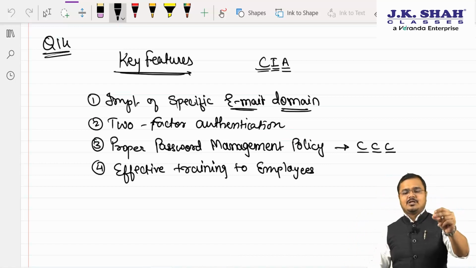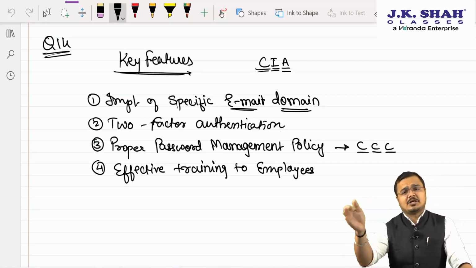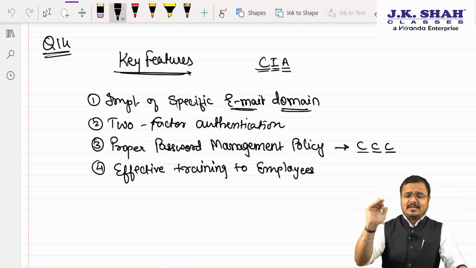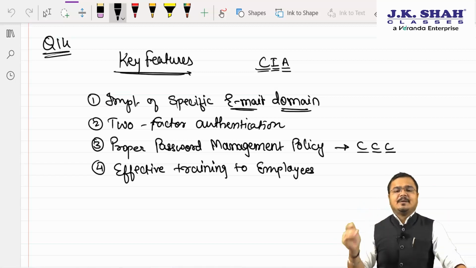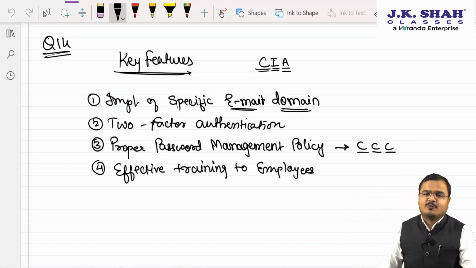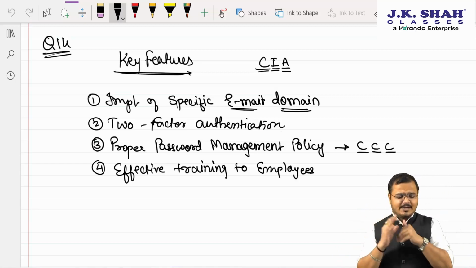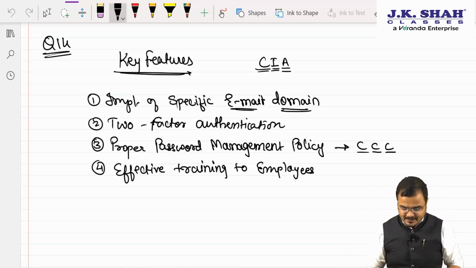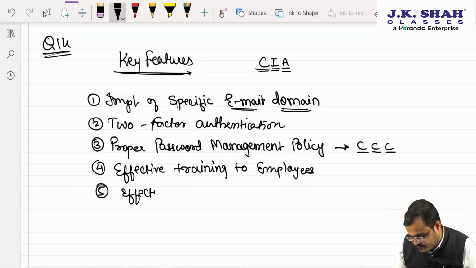So number 1 is what? Sir, implementation of specific email domain including anti-phishing, anti-malware. Number 2, two-factor authentication must be kept on. Number 3, sir, there must be a proper password management policy in an organization which enforces the selection of a good password. Number 4, sir, effective training to employees required. Number 5th, effective reporting mechanism.